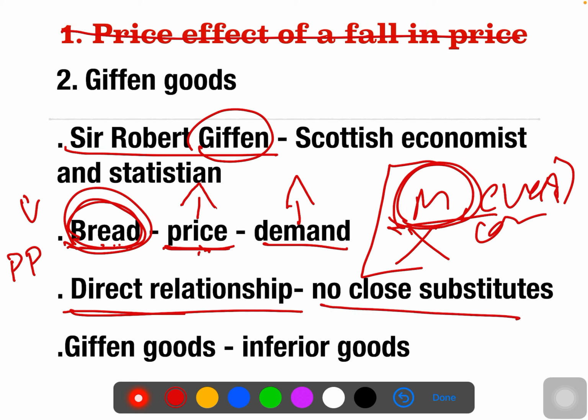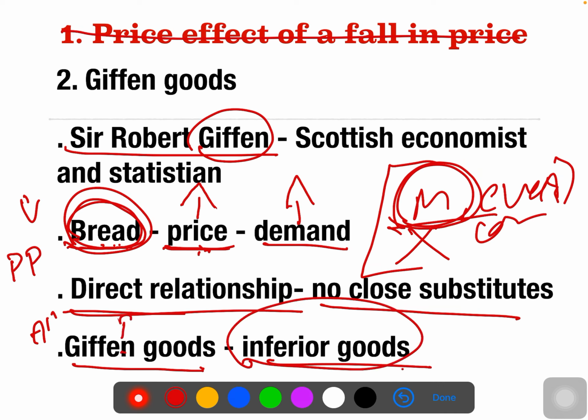If a good is inferior and there is no close substitute for it, it occupies a substantial place in the consumption budget. All Giffen Goods are inferior goods, but not all inferior goods are Giffen Goods.